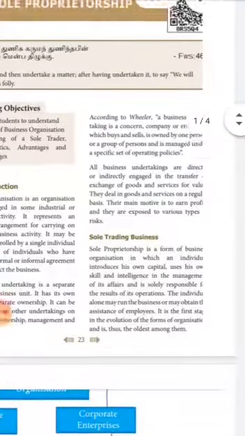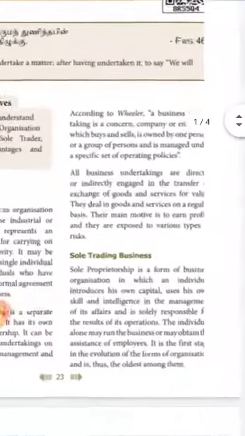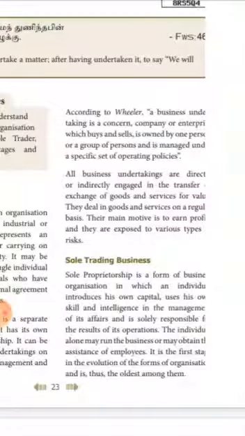Now let us see the definition given by Wheeler. A business undertaking is a concern, company or enterprise which is owned by one person or a group of persons and is managed under a specific set of operating policies, we can say. All these undertakings are directly or indirectly engaged in the transfer of goods and services. So, their main motivation is to earn profit only.